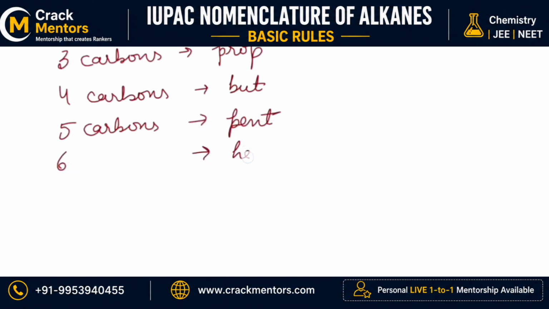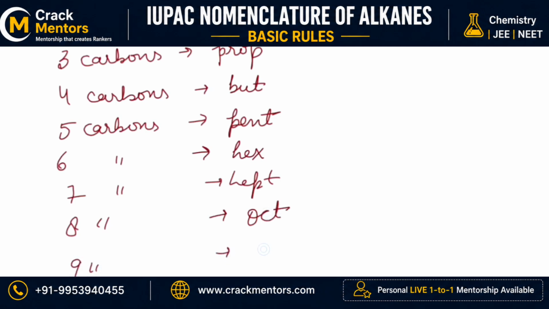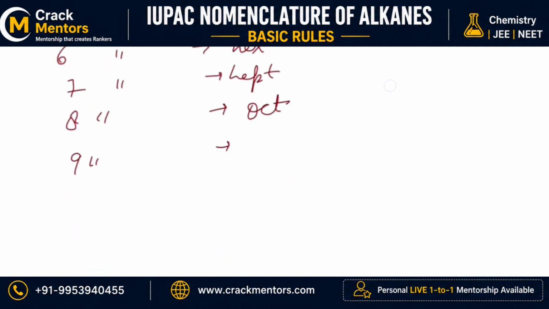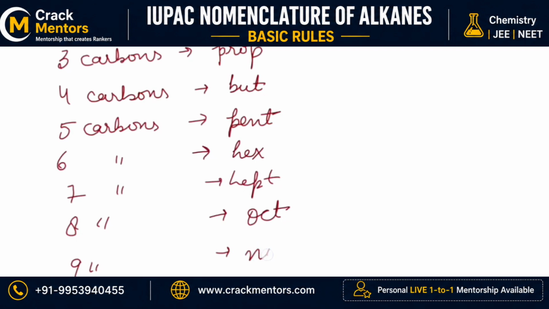Similarly, 6 is known with the name of hex. 7 is known with the name of hept. 8 is known with the name of oct. 9 is known with the name of non. 10 is known with the name of dec. 11 is known with the name of undec. And 12 is known with the name of dodec. Okay.